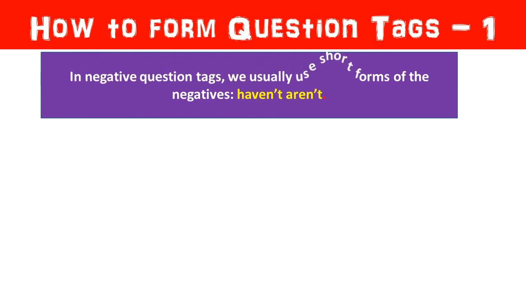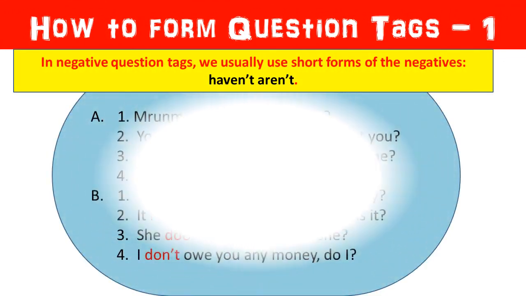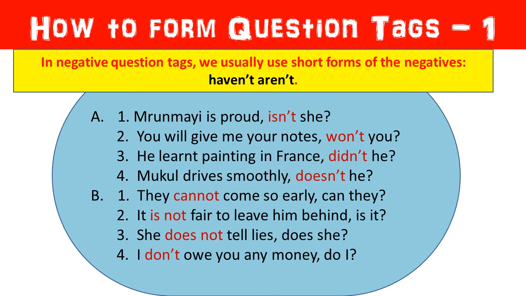Let us see few more examples to understand this one clearly. First sentence is, "Mrunmay is proud, isn't she?" Second sentence is, "You will give me your notes, won't you?" Third sentence is, "He learnt painting in France, didn't he?" Fourth says, "Mukul drives smoothly, doesn't he?" Next sentence says, "They cannot come so early, can they?" Next sentence is, it is not fair to leave him behind, is it? Then we have, she does not tell lies, does she? Then we have, I don't owe you any money, do I?